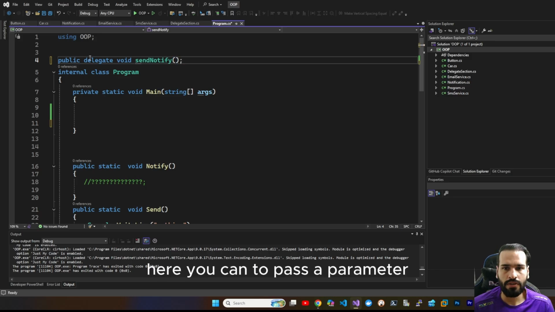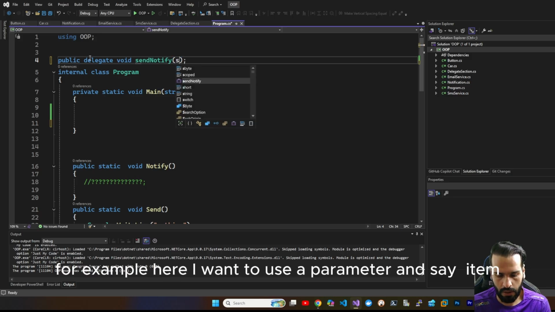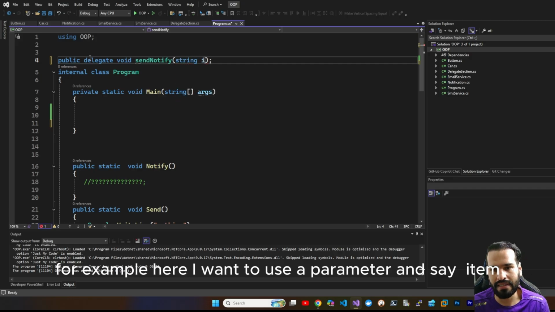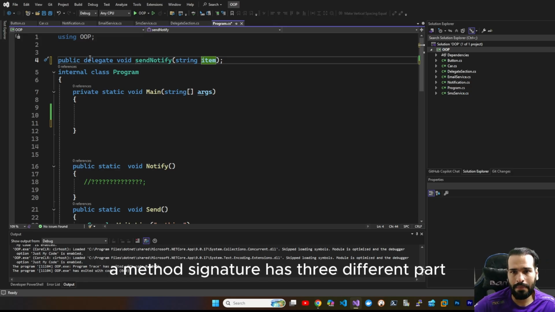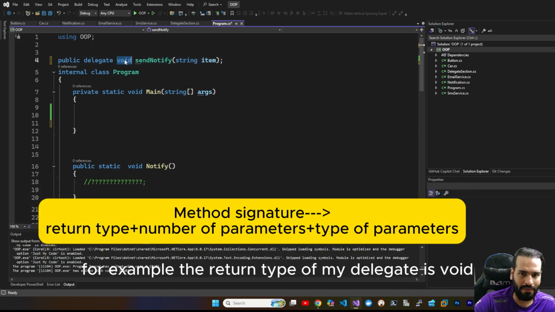Here, you can pass a parameter. For example, here I want to use a parameter and call it item. Every delegate has a defined method signature. What is a method signature? A method signature has three different parts. The first part is the return type. For example, the return type of my delegate is void.